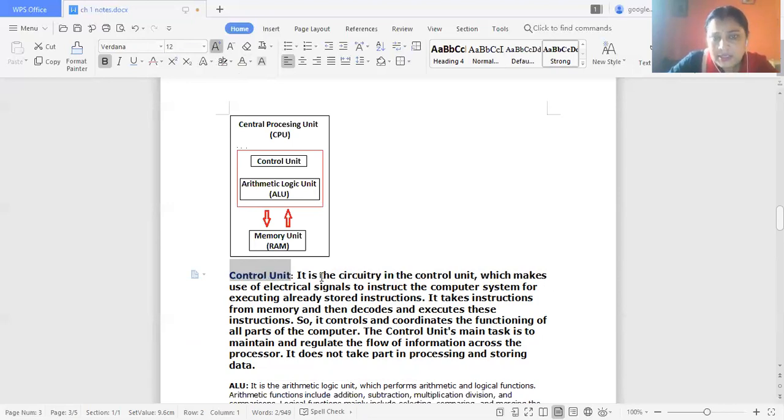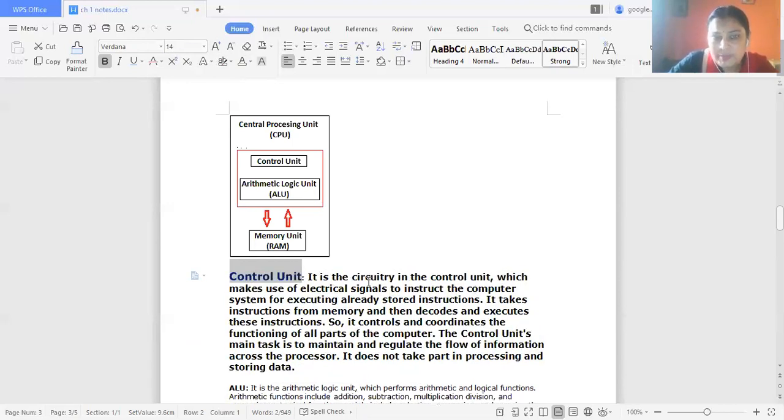It is circuitry in the control unit which makes use of electrical signals to instruct the computer system to execute already stored instructions. The control unit instructs the computer to perform the actions in the stored instructions.